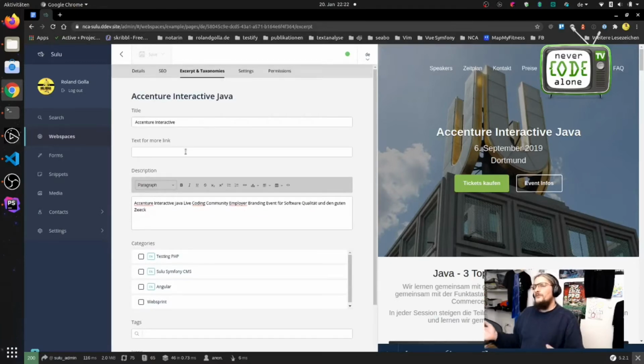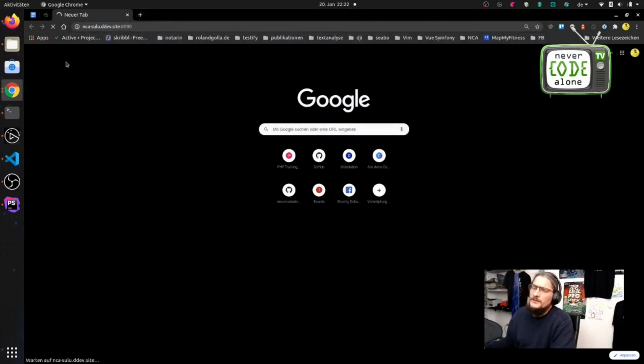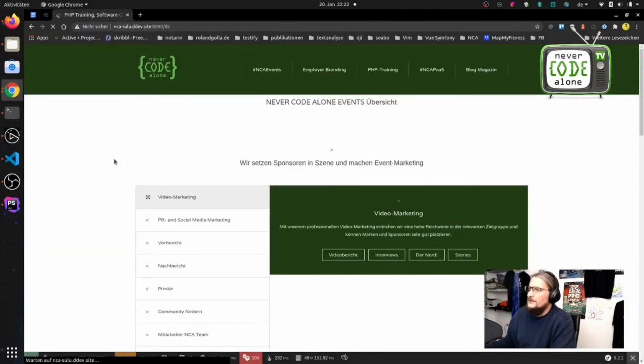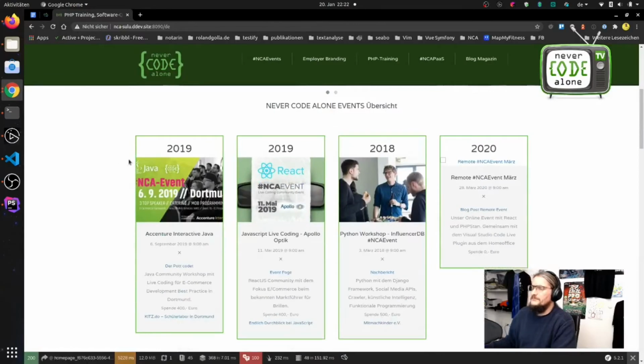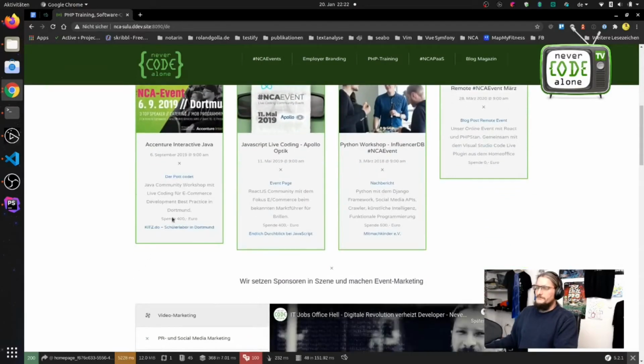But maybe you want to render more information to the front end. Let's check the front end. By the way, what information is here? So you have the date, this event image from the excerpt image. You have a title, you have a full date, you have a link to a blog post, you have a description, and you have a donation.